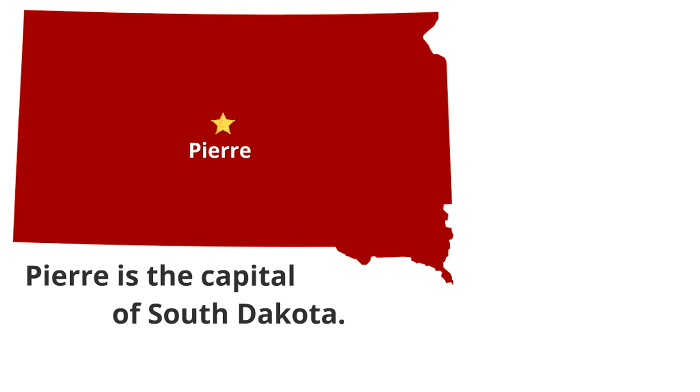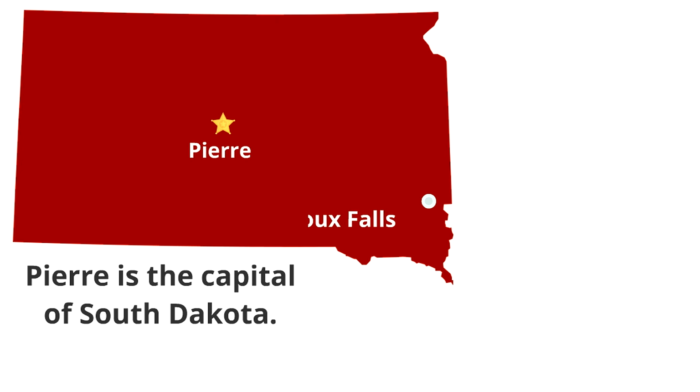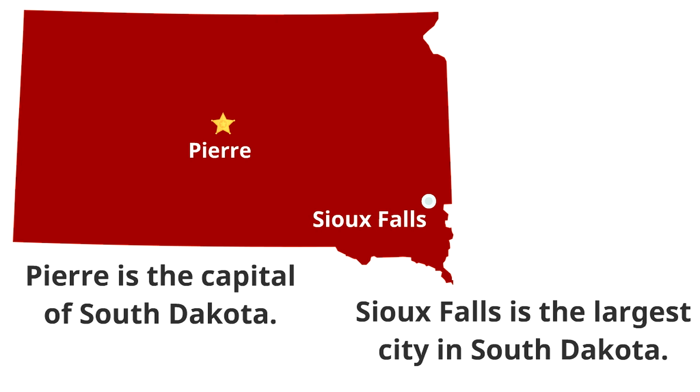Cool. Now we are going to locate 2 major cities in the state of South Dakota. The first city is the city of Pierre. Pierre is the capital of South Dakota. The second city we are going to locate is the city of Sioux Falls. Sioux Falls is the largest city in South Dakota.